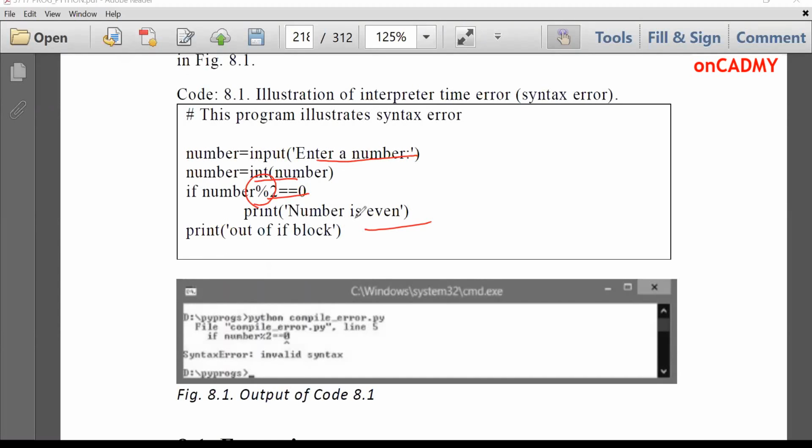So is there any problem in this logic? Yes, there is a problem, because in the if statement we need to write a colon over here, which we have not mentioned here. So it will generate a compiler error, or you can say an interpreter time error, invalid syntax, because we didn't put the colon over here. In an if statement we need to put a colon before writing its block. So the colon was missing, that's why it will give an error, invalid syntax. It is giving an error over here, you can see, meaning a colon is required. So this error is called syntax error. Fine.